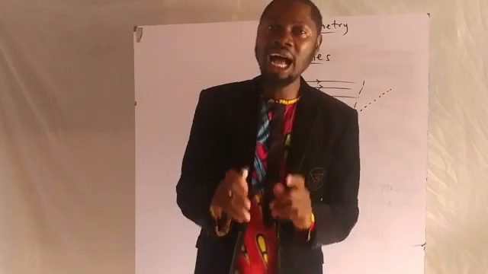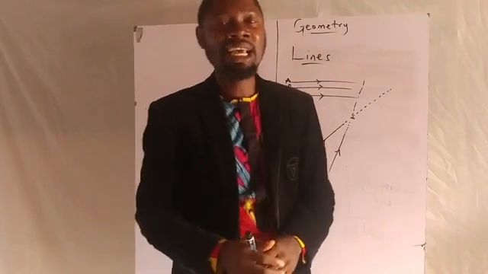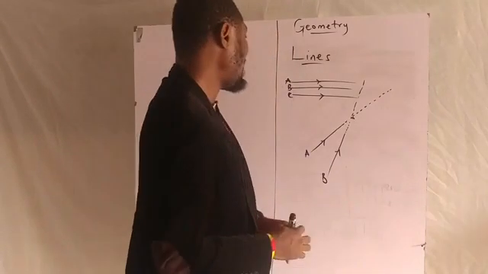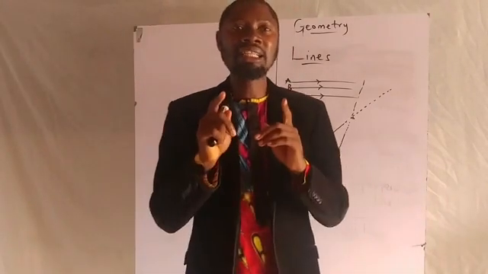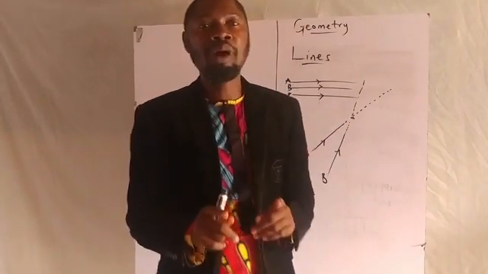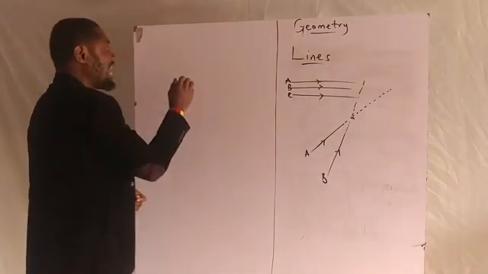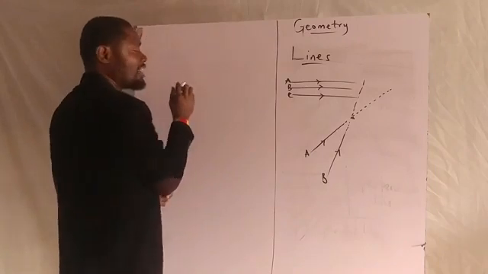Now, if angles must be formed between parallel lines, then we shall be looking at what is known as a transversal. A transversal is a line that divides two parallel lines.